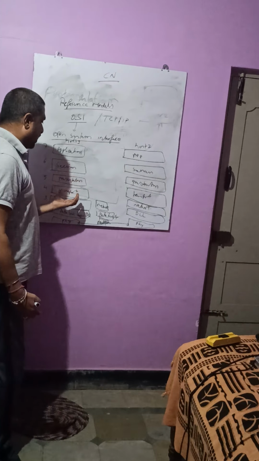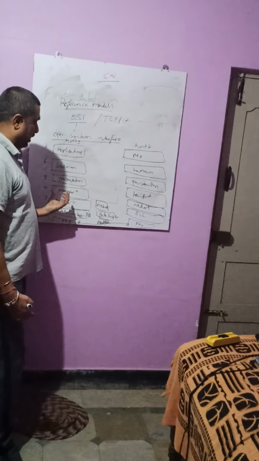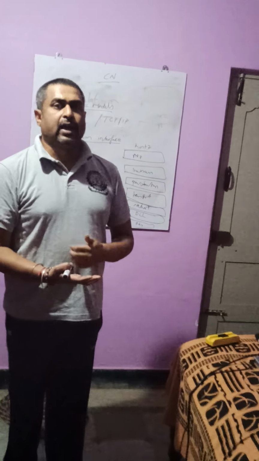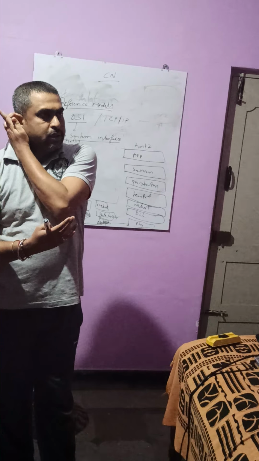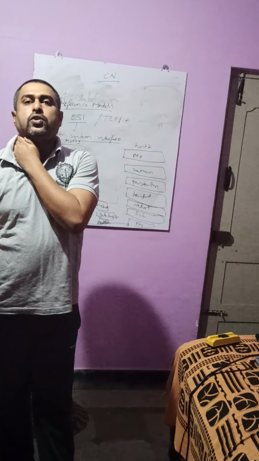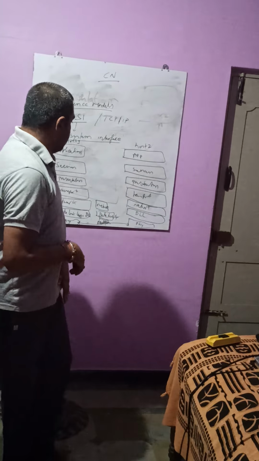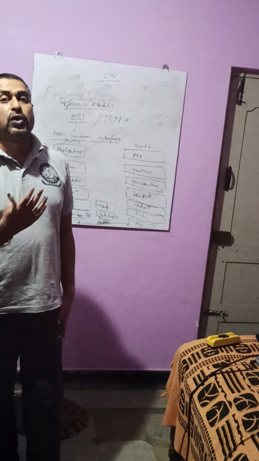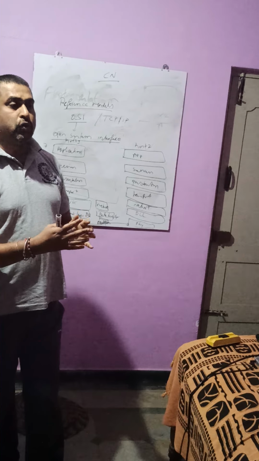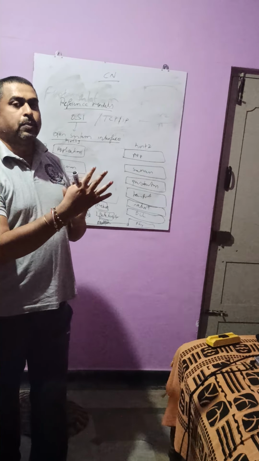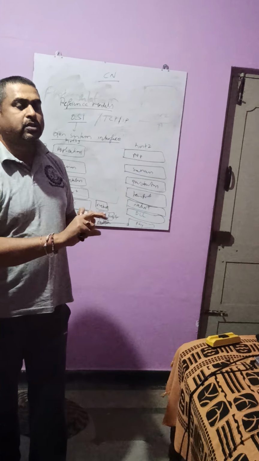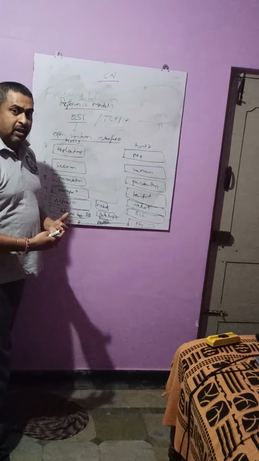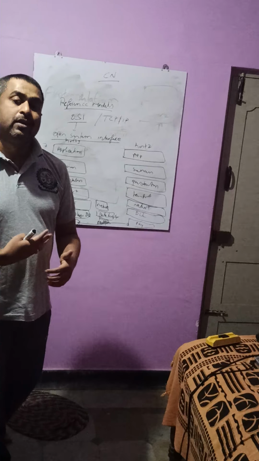Coming to the next thing, that is the transport layer. So what will this transport layer do? As I told you earlier in the layer formations, the process to process communication will be here. So the process to process communication will be done by the transport layer. That is, as I told you, if 100 packets are there, whether all 100 packets have moved or not, whether they moved in sequence, whether any middle packets have been dropped, whether retransmission of packets is needed or not.